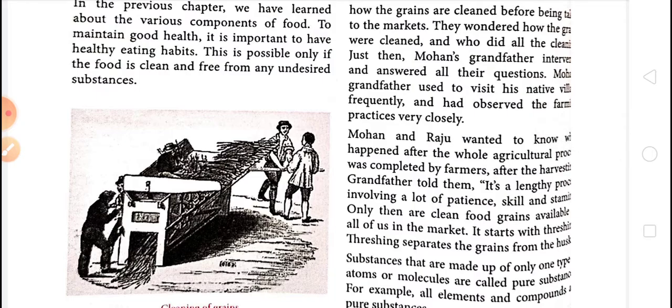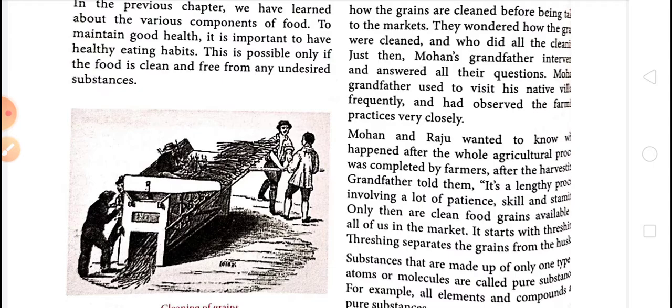Children, in the first chapter, we learned about the various components of food like protein, carbohydrates, water, vitamins, minerals, etc. To maintain good health, it is very important to have healthy eating habits. And we maintain good health only if the food is clean and free from any undesired substances.